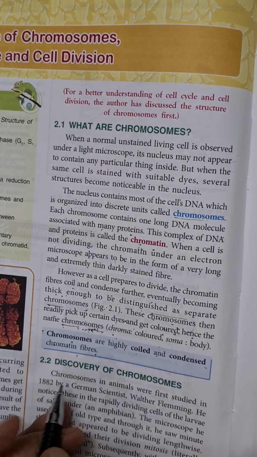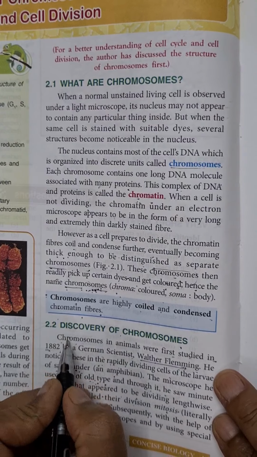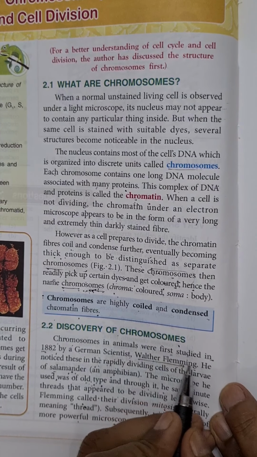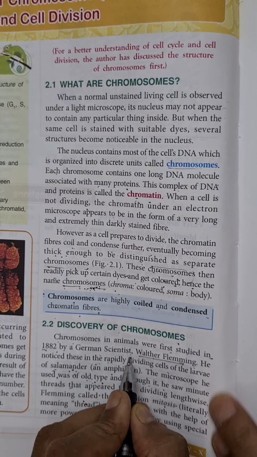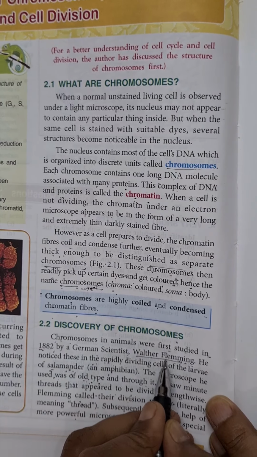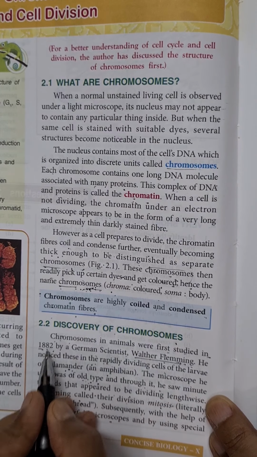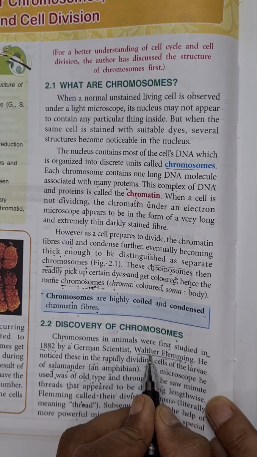Now after that, starting with the discovery of chromosomes. Chromosomes in animals were first studied in 1882 by a German scientist, Walter Flemming. So chromosomes were first discovered in animals in 1882 by German scientist Walter Flemming. Very important one.